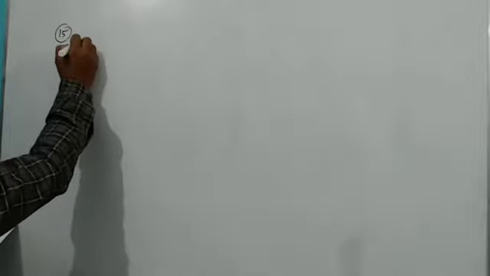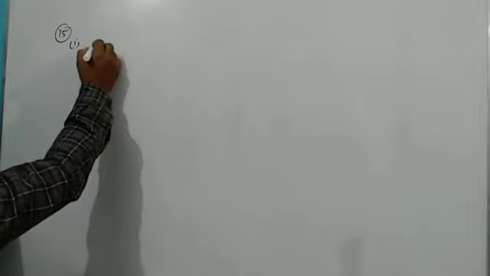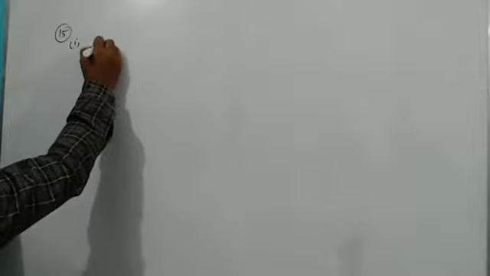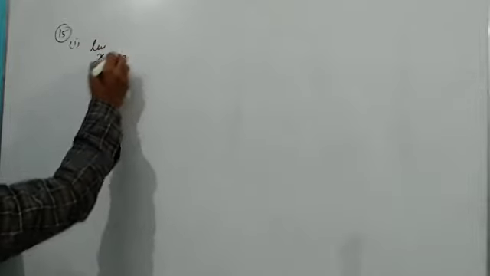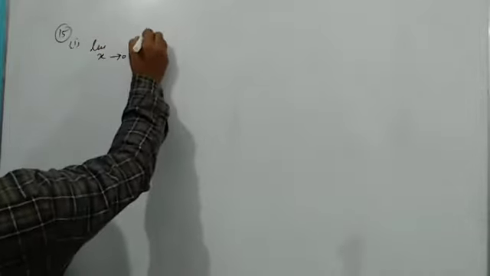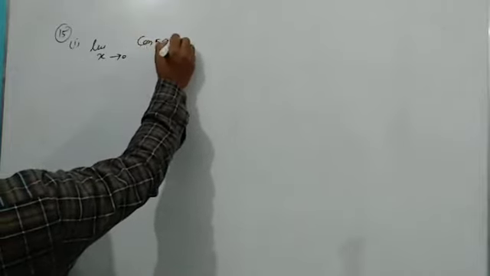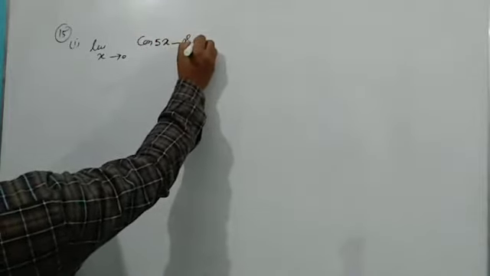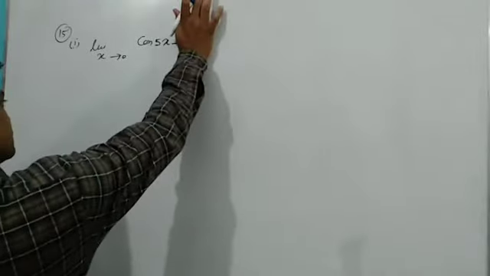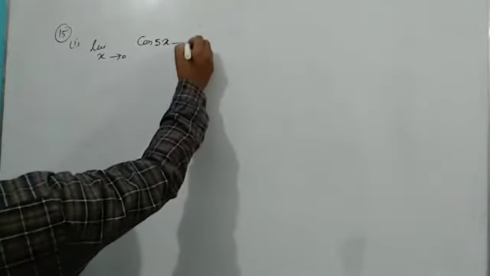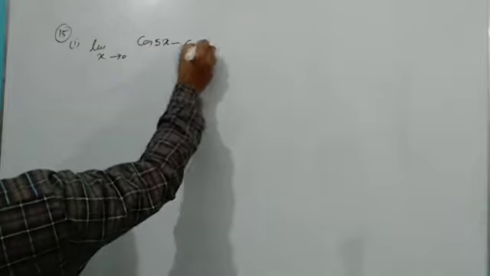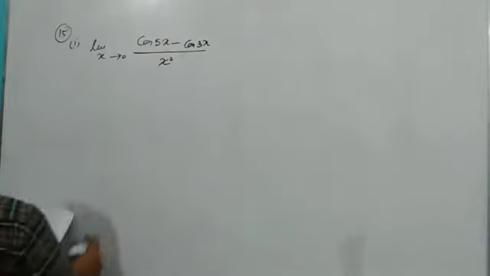So I'm going to do question number 15, the first part, because here x square is there, so maybe you will have some confusion about why it is x square. So let me solve this question. It is cos 5x minus cos 3x whole upon x square.